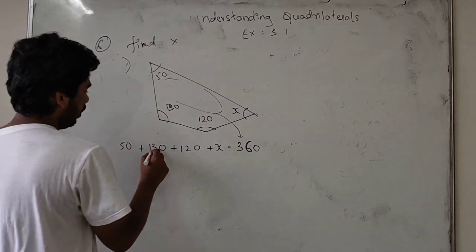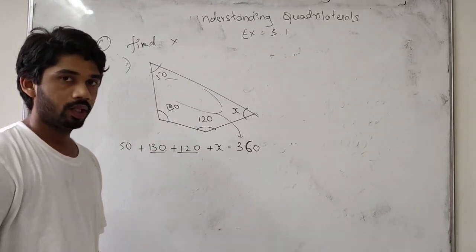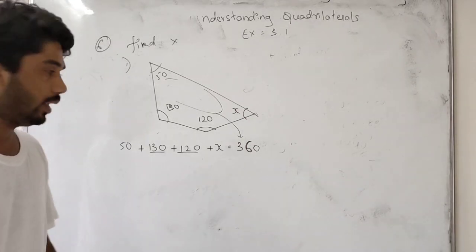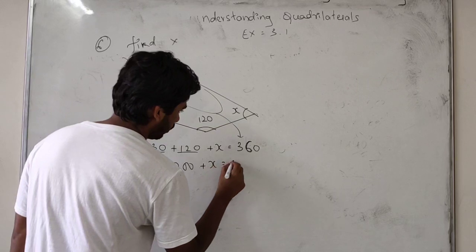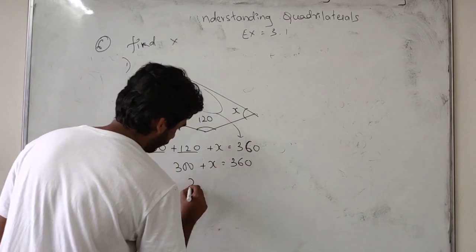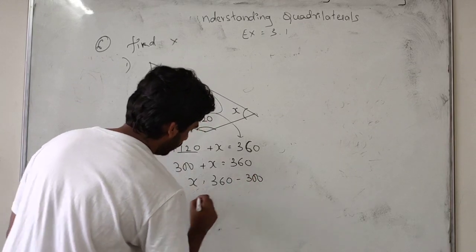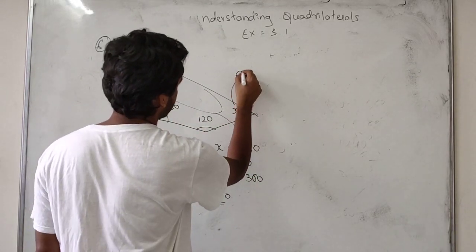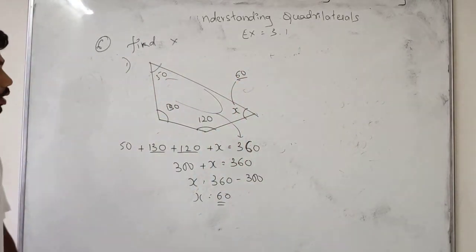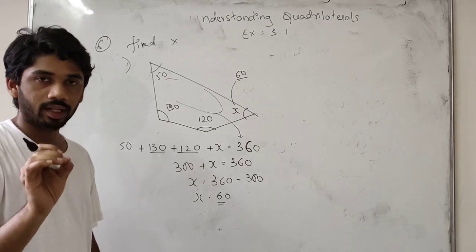So by adding, 130 plus 120 means how much? 250. 250 plus 50, 300. So 300 plus x is equal to 360. We finally get x is equal to 360 minus 300. So x will be 60. In this way you have to solve. Quadrilateral means 360, triangle means 180 degrees.